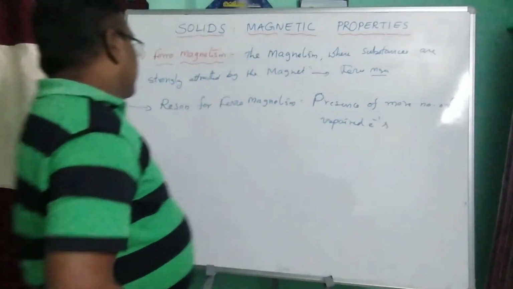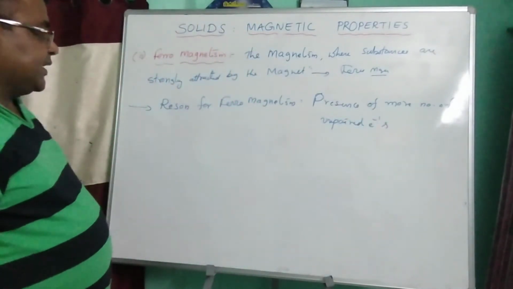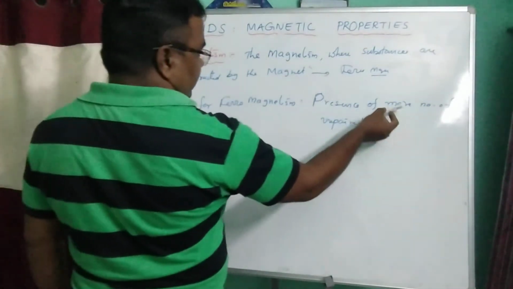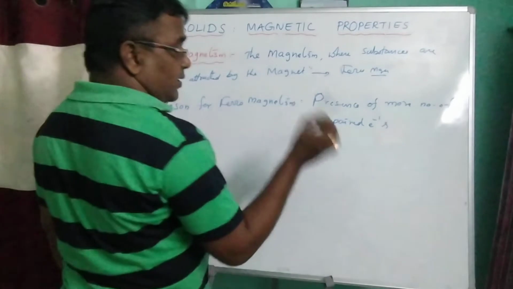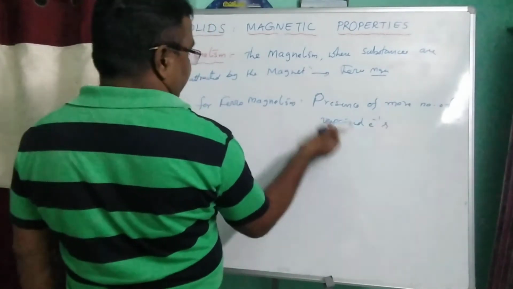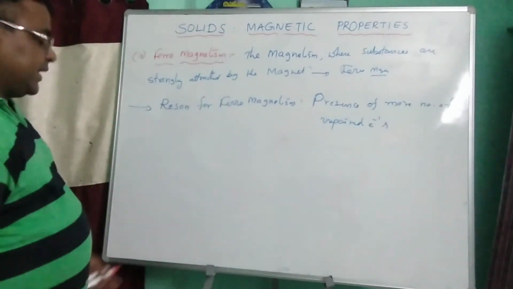If a substance, atom or ion has more unpaired electrons, it exhibits ferromagnetism.